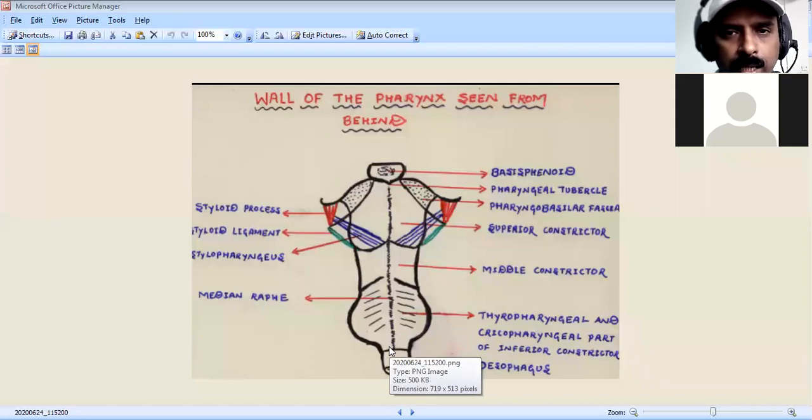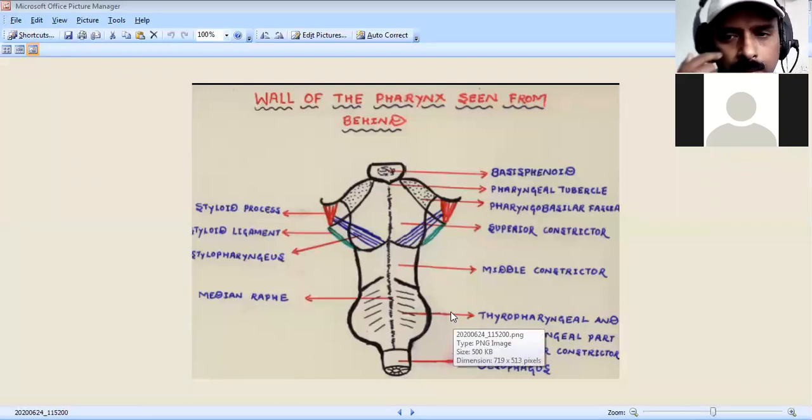Seen from behind, this diagram shows the esophagus and how the pharynx looks from behind, with its muscular walls.